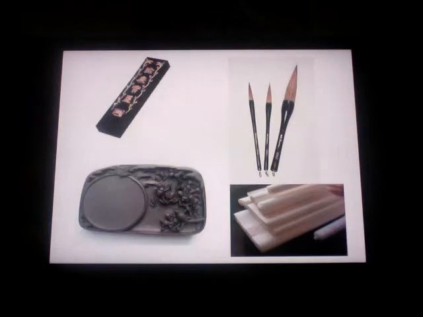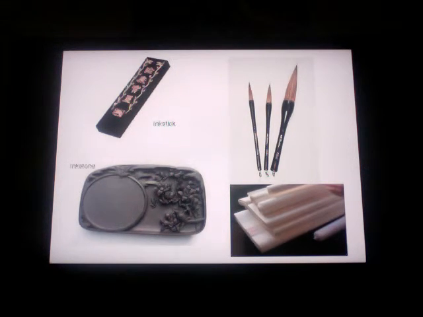The tools used in creating calligraphy vary greatly depending upon the artist. However, the necessary implements are an ink stick, an inkstone, a variety of brushes, and mulberry paper, or washi. Brushes can be made using a variety of animal hair, such as rabbit, goat, weasel, or horse. Ink sticks were used traditionally and are still used widely over liquid ink today, because it is said that the quality is significantly higher.